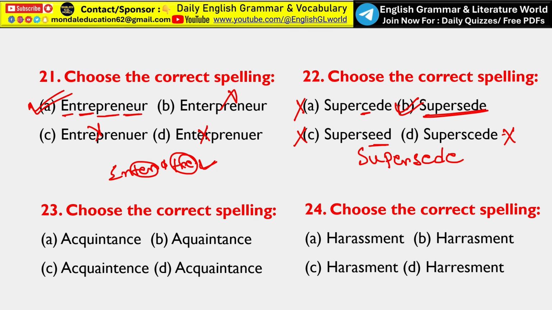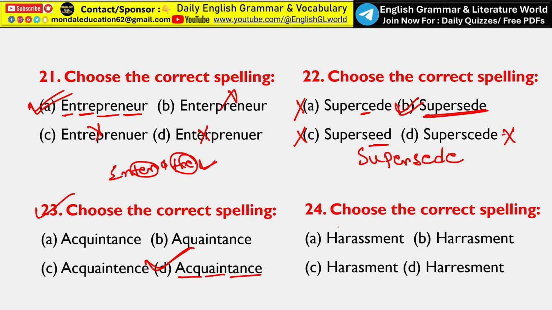Okay. Next, choose the correct spelling that is acquaintance. So here the correct answer is option D. A-C-Q-U-A-I-N-T-A-N-C-E. Okay, so acquaintance is the correct spelling.